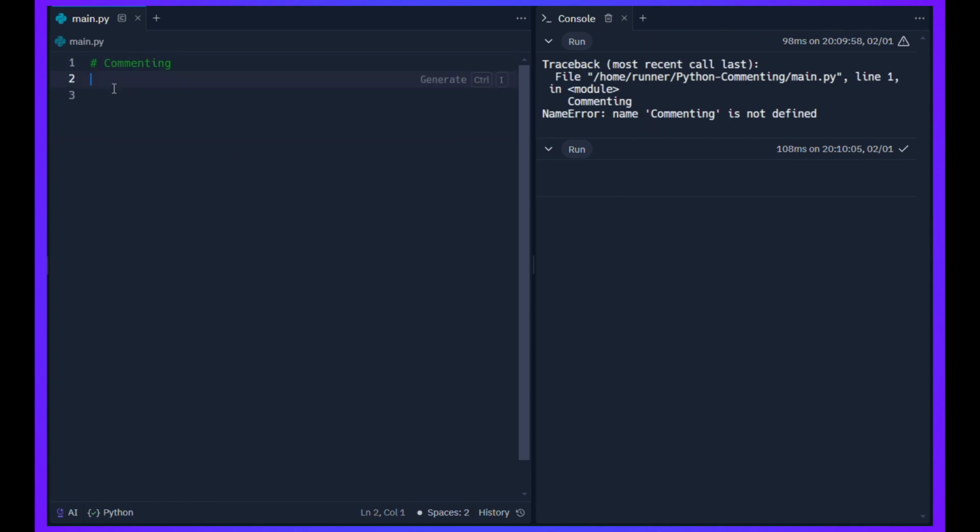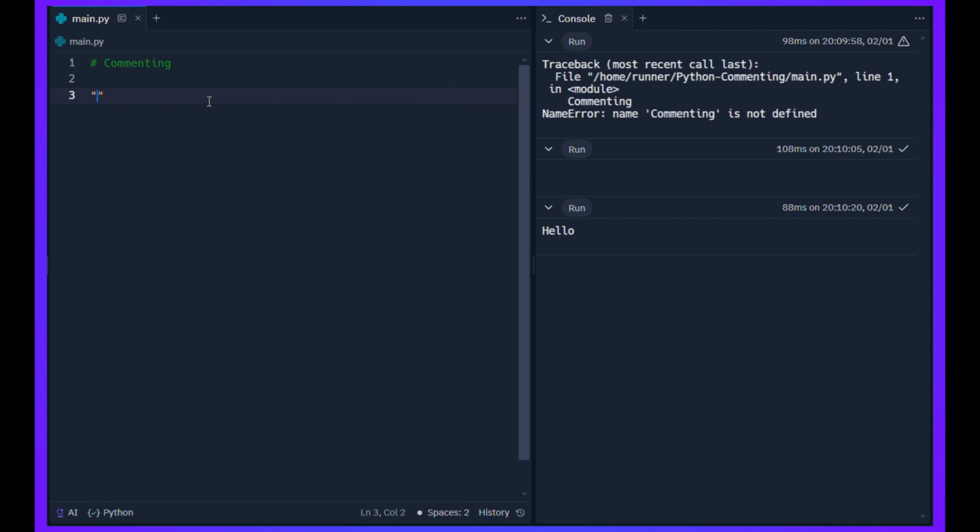the hashtag. So if I were to print, let's say, hello, it's going to ignore what's after this hashtag on this line, continue, and print hello, as if nothing happened.